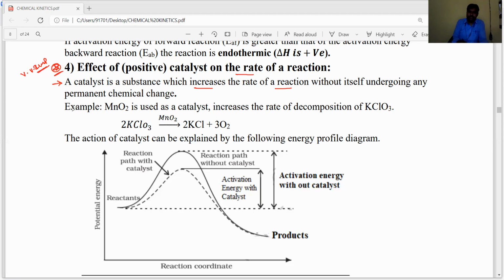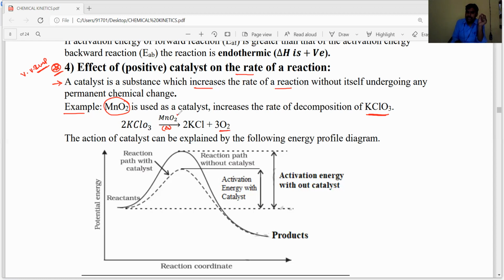For example, MnO2, manganese dioxide, is used as a catalyst. It increases the rate of decomposition of potassium chlorate, KClO3, which is decomposed to give KCl, potassium chloride, and oxygen.